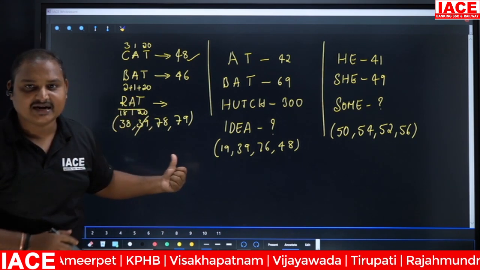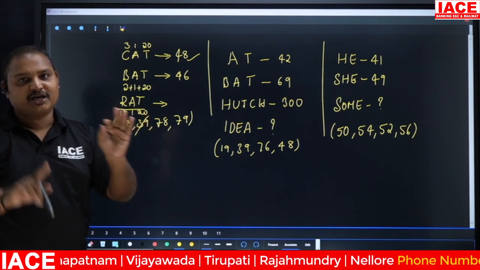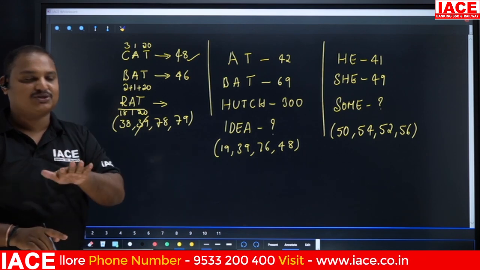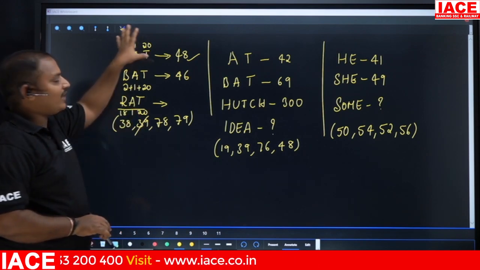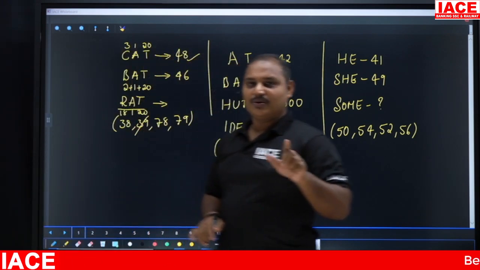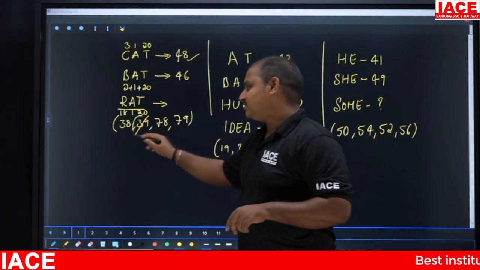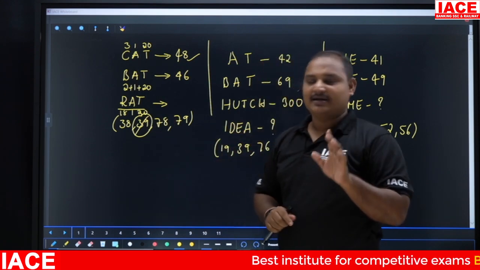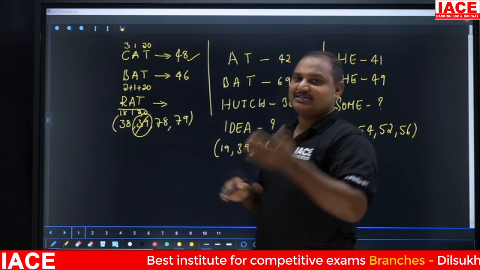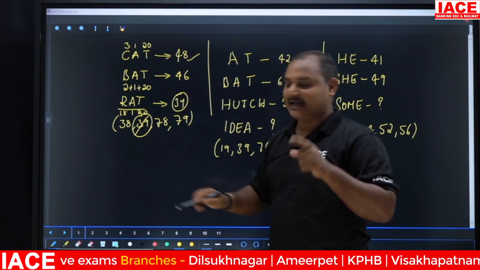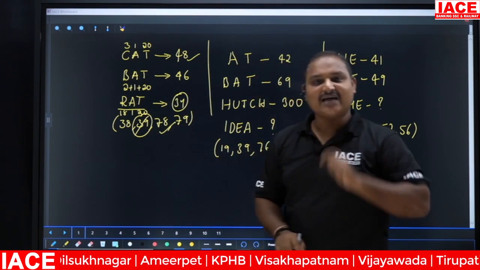Can you go with that 39? No. There will be some options. Sometimes even though you have cracked the logic, you are going to fall in the trap. Sometimes they are going to give you this option freshly on the first side, but you have to remember what the logic is that you are following here. So the total we got is 39. We need to double the 39. You're going to get 78 as the answer for this question.